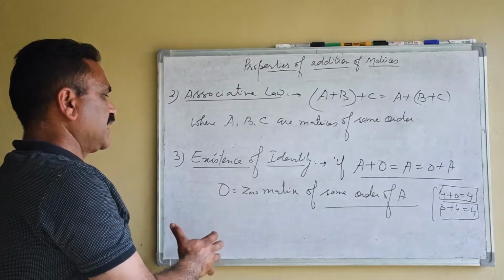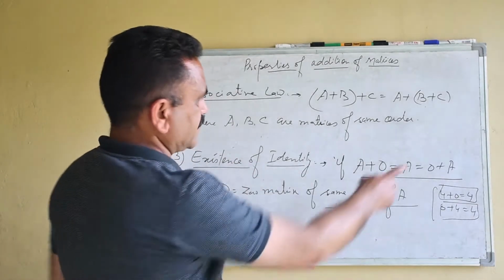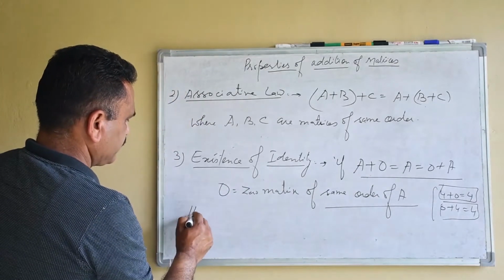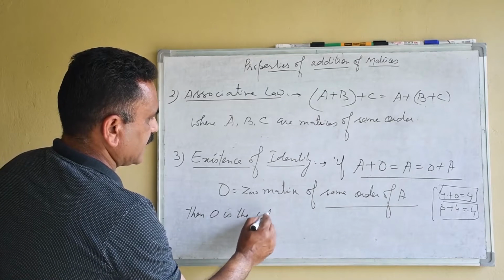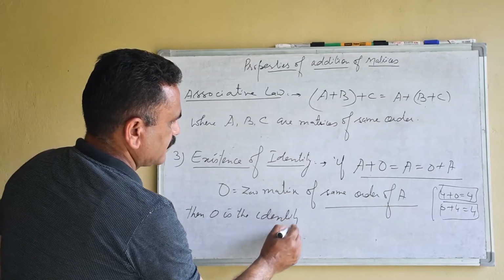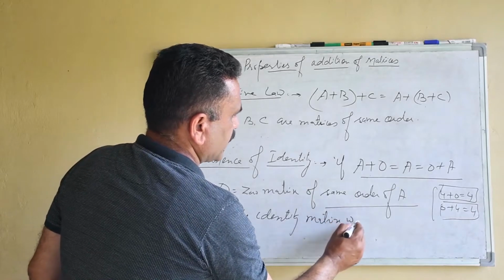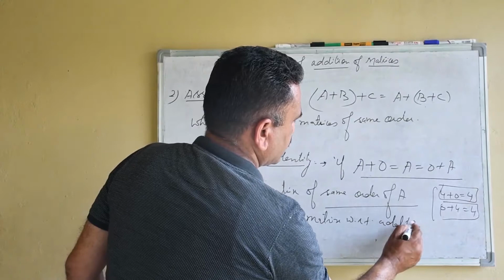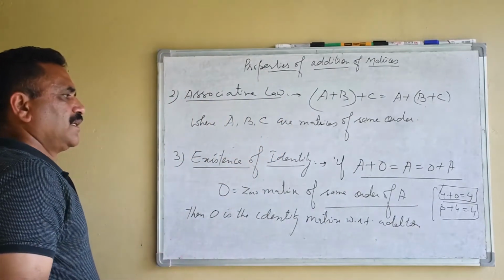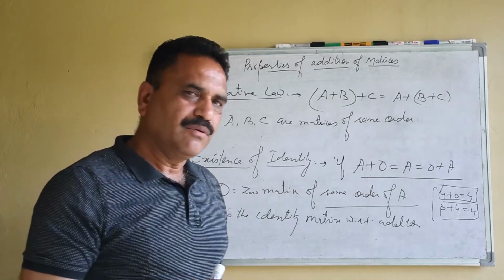So we can say that there is existence of identity. If this is equal to this, then 0 is the identity matrix with respect to addition. That means the identity matrix exists with respect to addition.